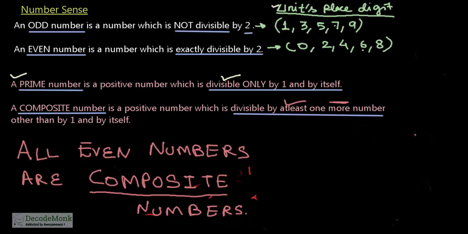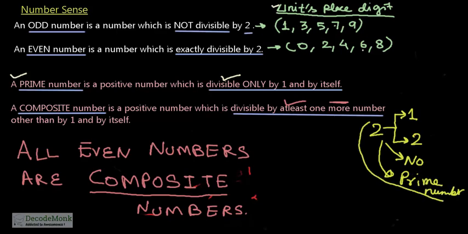Suppose let us take the example 2. So 2 is divisible by 1, 2 is divisible by 2. Can you think of any other number which divides 2 completely? The answer is no. So 2 is a prime number, and also an even number.